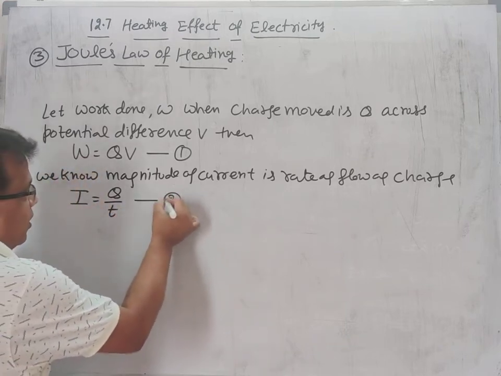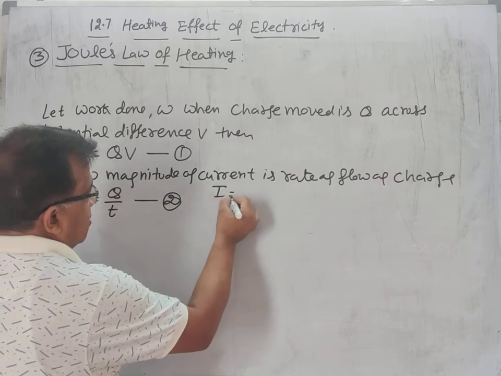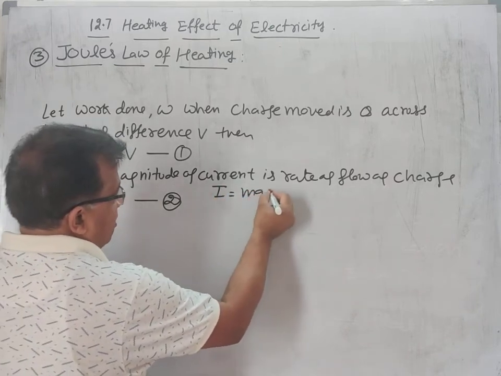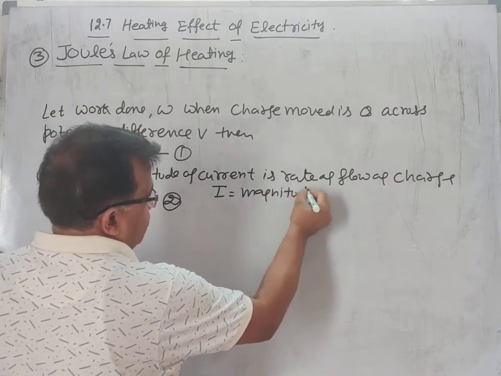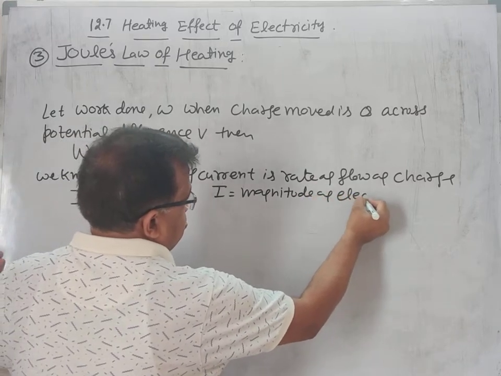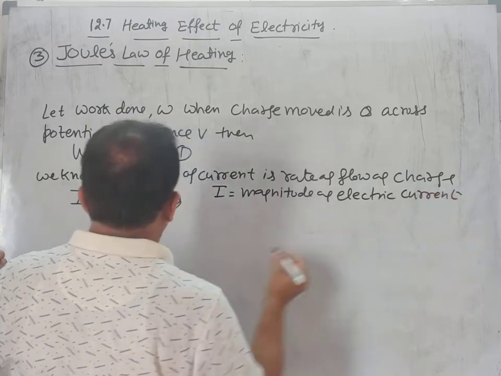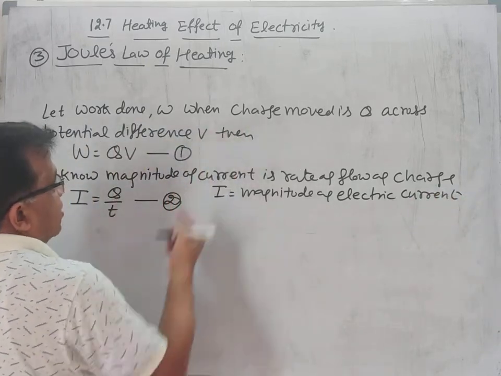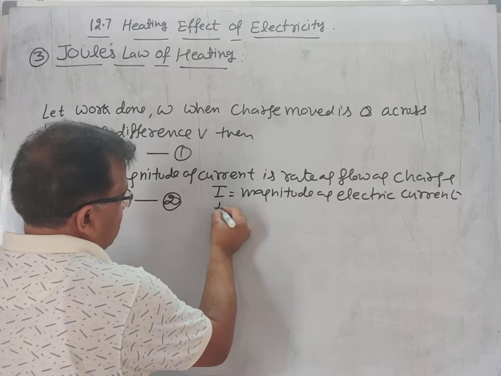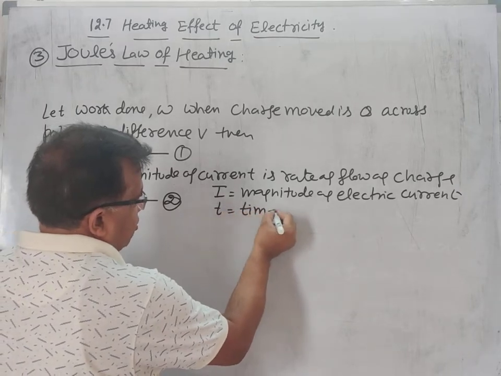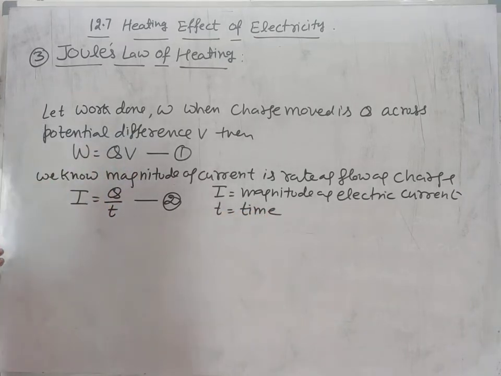This is number 2, and meanings: I is the magnitude of electric current, Q is the amount of charge moved, T is the time for which current is moved.